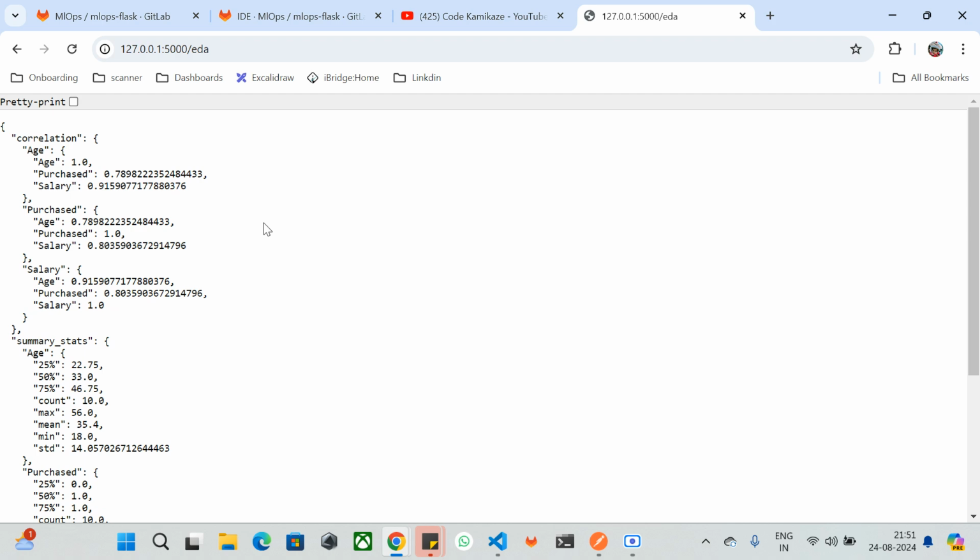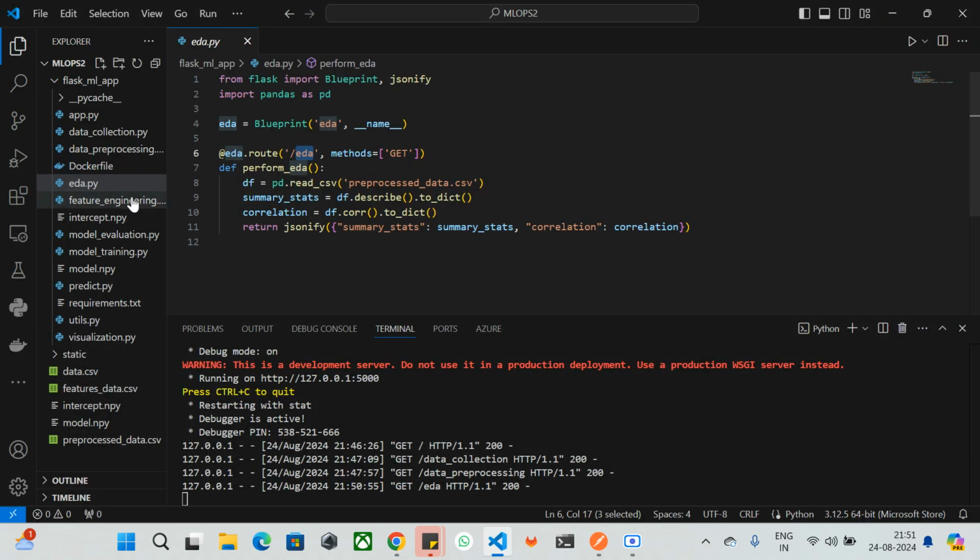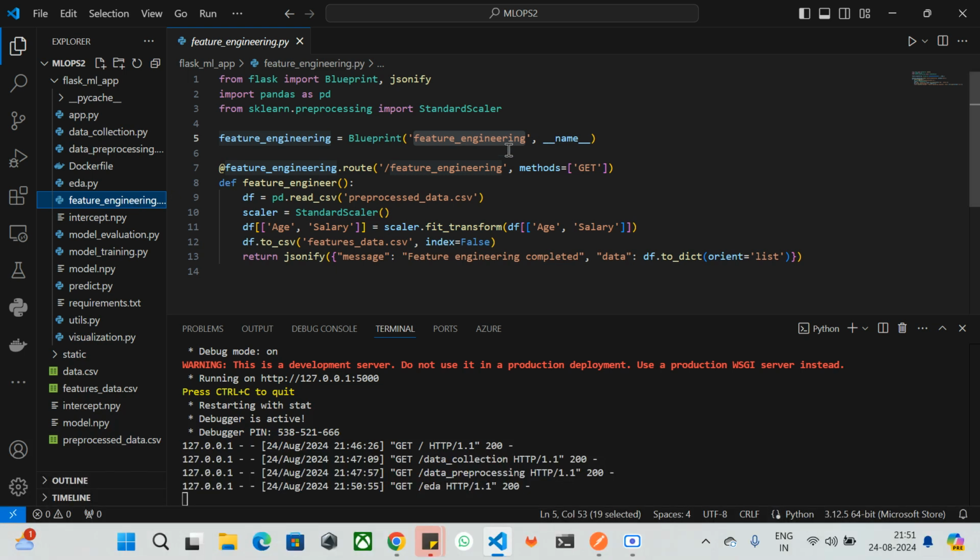And the next we have the feature engineering, the most important thing here. In this feature engineering, as already discussed, we are going to use standardized age and salary as features, fit the transform, and after that we are going to save the features as a CSV.